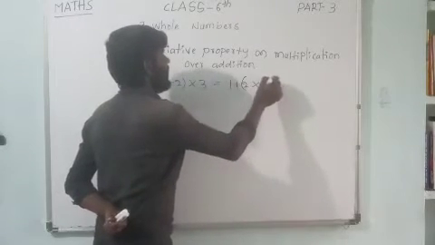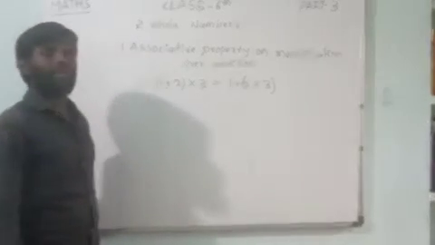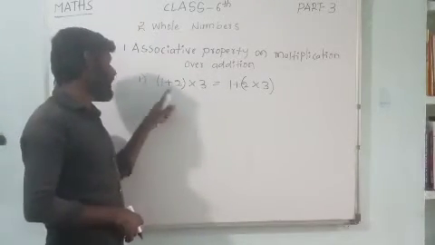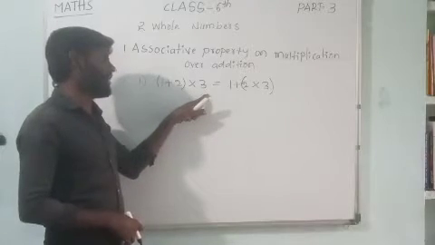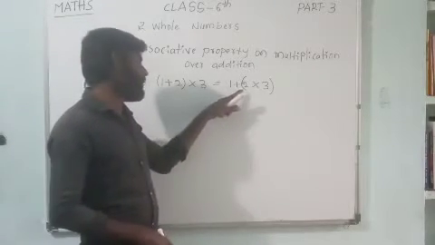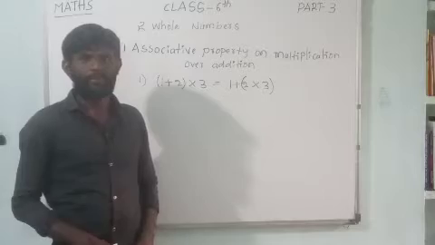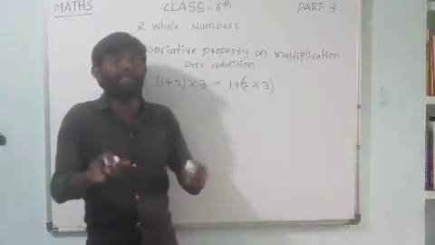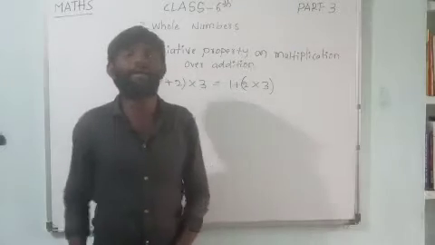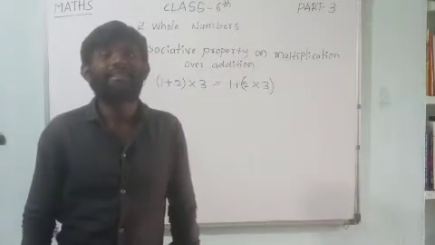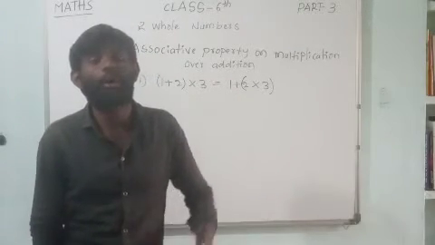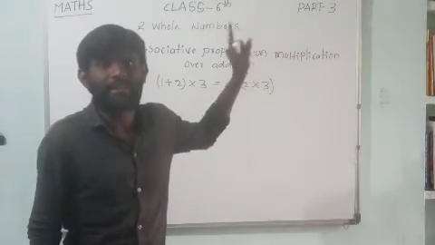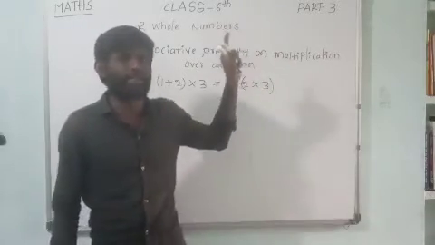Let us see, dear children, how we can do that. Here associative property means you should remember in your mind it is for three whole numbers, because the chapter is whole numbers now.